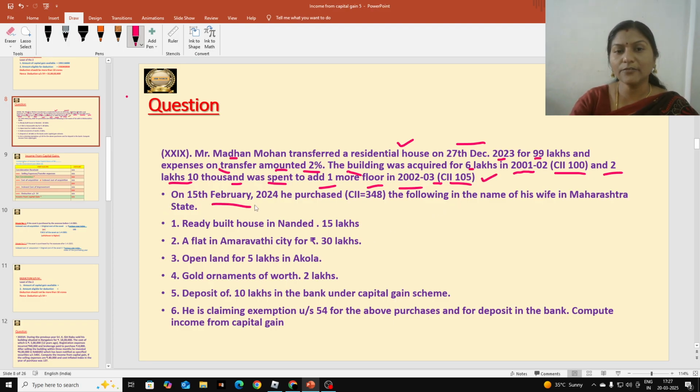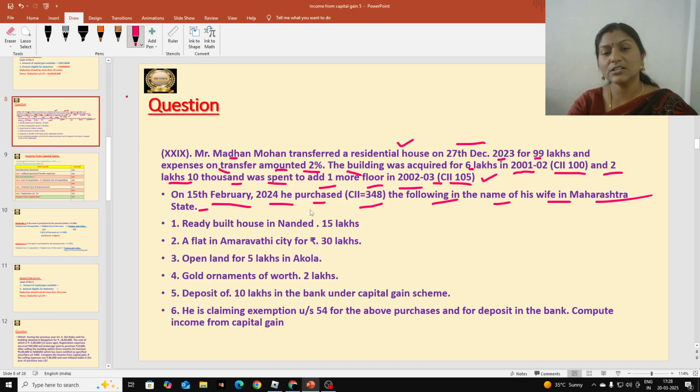And on 15th February 2024, so after selling that asset in December 2023, within 2 months, what happened? He purchased, and the index number of that year is 348. Our previous year starts from April 1st 2023 and ends on 31st March 2024. So February 2024, and the index number given is 348. The following was purchased in the name of his wife in Maharashtra state.